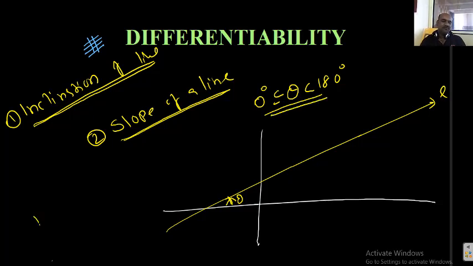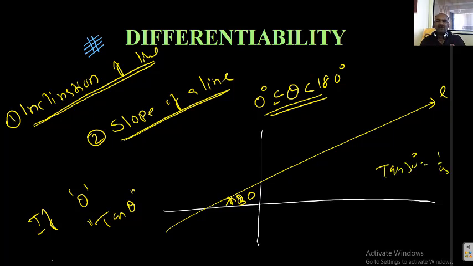Okay. If theta is inclination, the tangent of that inclination is called its slope. Slope definition of a line. So, tangent of inclination of any line is called its slope. Okay. For example, inclination is 30 degree. What is the slope of line means? I can say tan 30 degree, that equal 1 by root 3. Okay, you want to find slope of a line, you need its inclination.